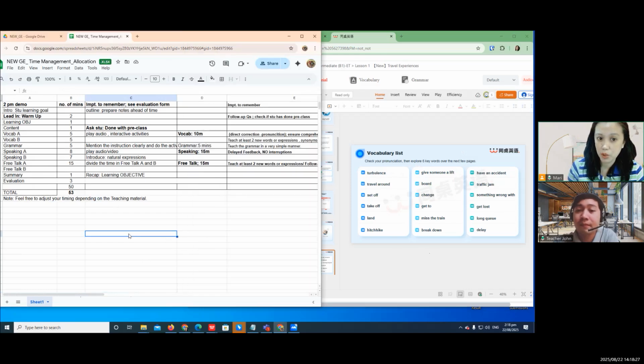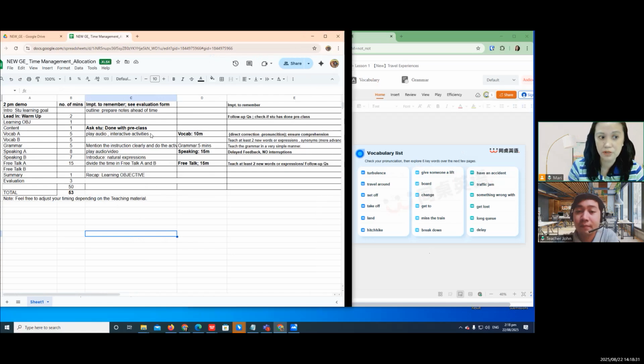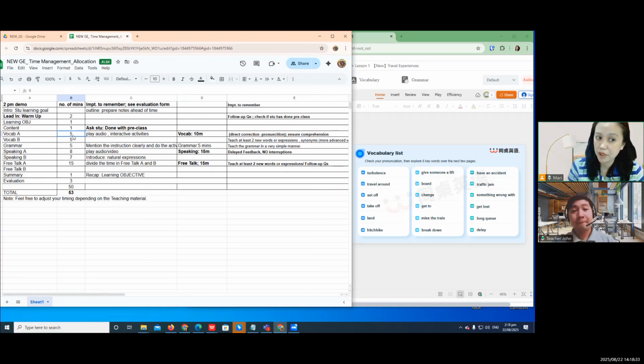But what's important in the vocab is this one that you have to remember. Bahala ka rin mag-accommodate ng time, but here is approximately 10 minutes max. But of course, you can go a little bit over. What's important here is direct correction on pronunciation.